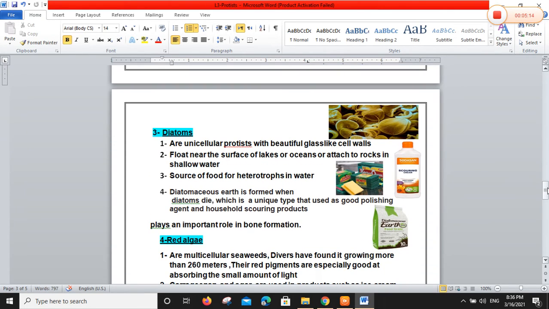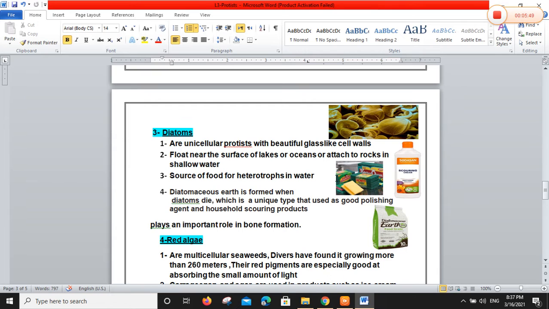Third group of algae, diatoms. Diatoms are unicellular also. So, euglenoids are unicellular, dinoflagellates are unicellular, and diatoms are unicellular also. Unicellular protists with beautiful glass-like cell walls. They float near the surface of lakes or oceans, or attach to rock in shallow water. And also diatoms are a source of food for heterotrophs in water.